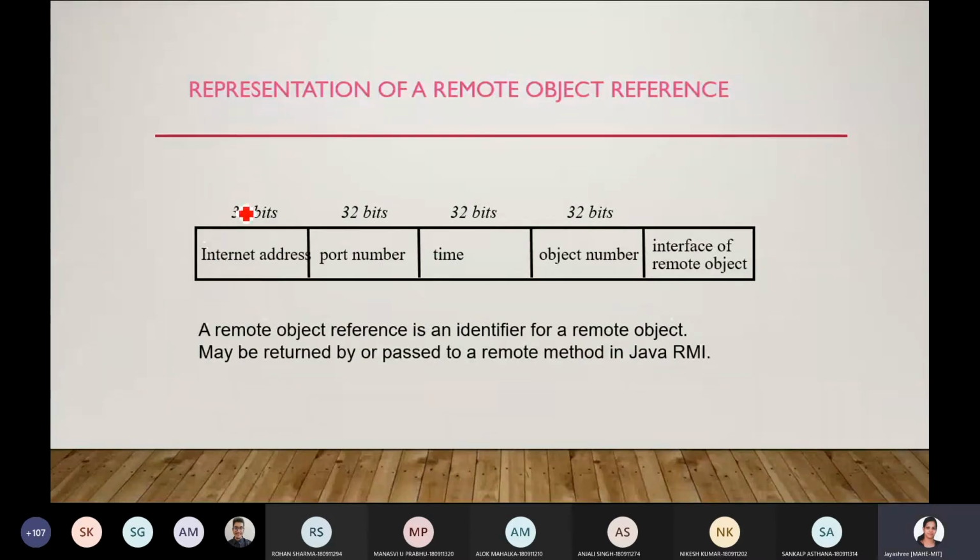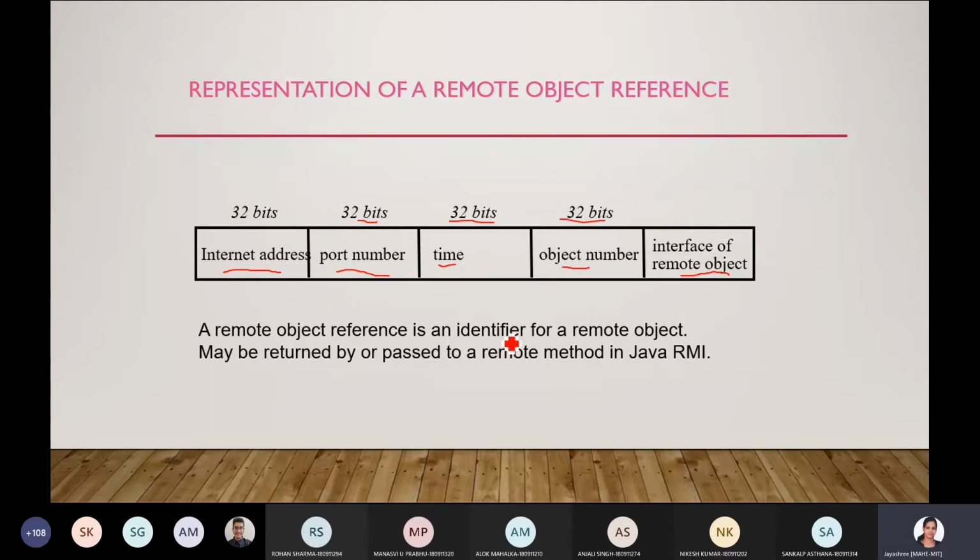This is the representation of a remote object reference. How do we invoke this particular remote object? This is the reference; this will be the form. First 32 bits will be the internet address. The next 32 bits will be the port number for the distant machine. The next 32 bits time, the next 32 bits object number, then the interface of the remote object.